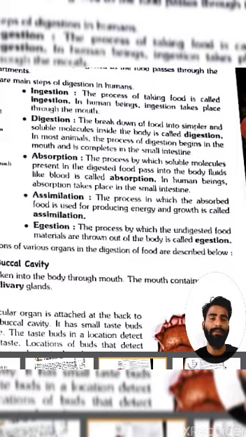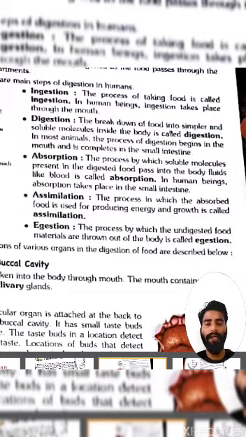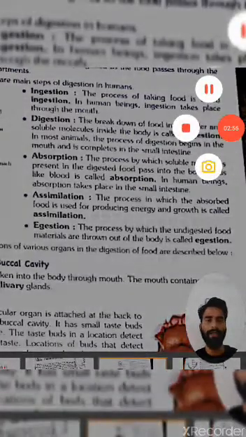After that, absorption. The process by which soluble molecules present in the digested food pass into the body fluids like blood is called absorption. In human beings, absorption takes place in the small intestine. After that, assimilation. The process in which the absorbed food is used for producing energy and growth is called assimilation. After that, egestion. The process by which the undigested food material is thrown out of the body is called egestion.